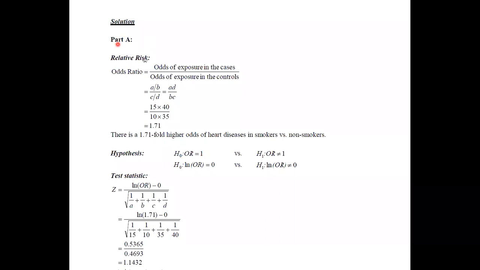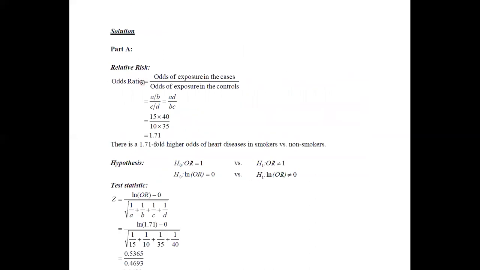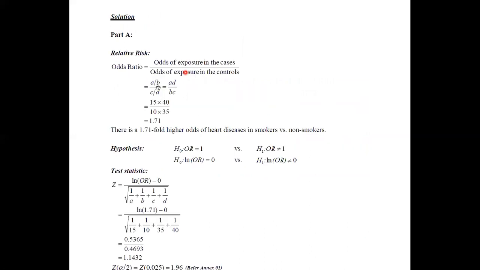For the first part, relative risk is needed. Since this is a case-control study, because we can see that first of all, we have identified a set of people with presence of disease and the absence of disease. Thereafter, we have searched for the exposure and the non-exposure to the risk factor. Therefore, the odds ratio can be taken as the odds of exposure in the cases divided by the odds of exposure in the controls. It is the ratio between these two.